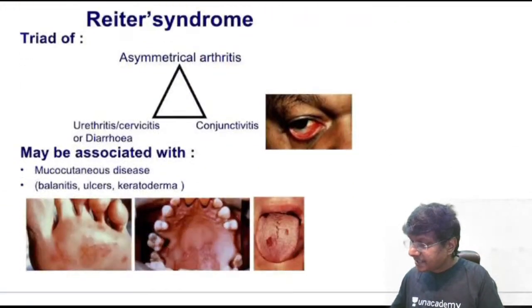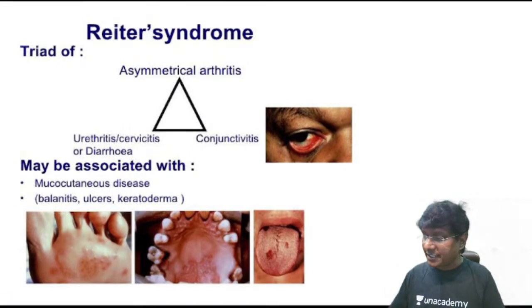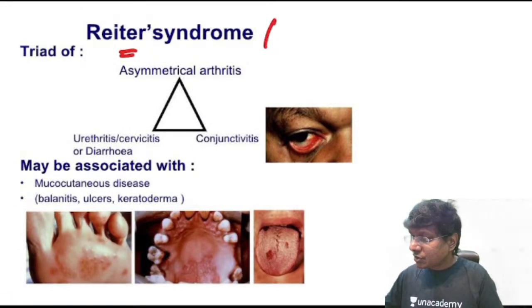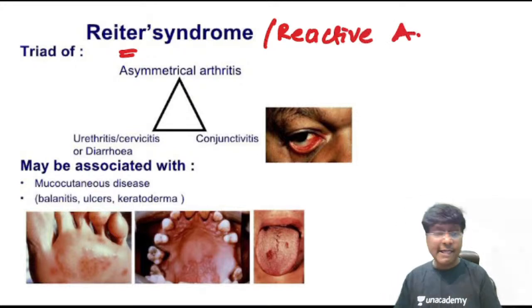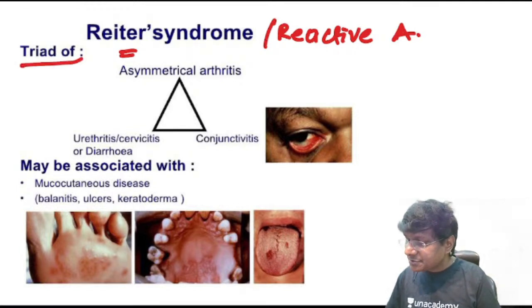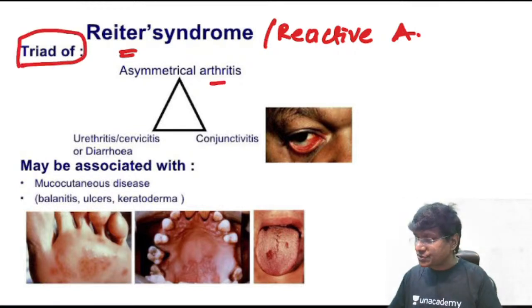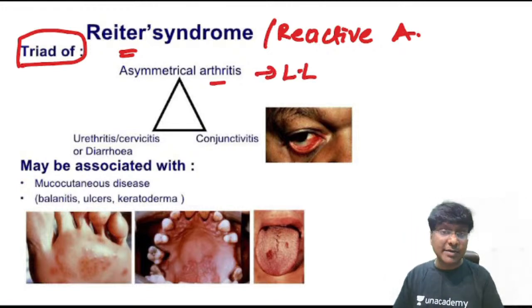Then next, another important connective tissue disorder is Reiter syndrome, which is also called reactive arthritis. This is characterized by a triad, three important manifestations: arthritis, and commonly the joints of the lower limbs are affected.